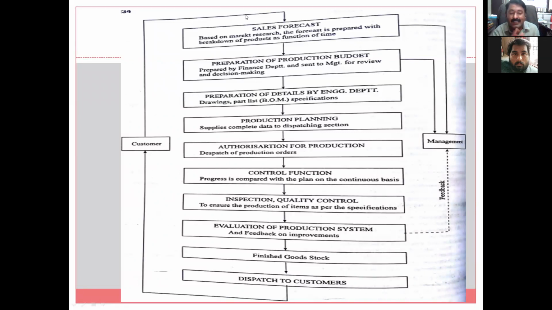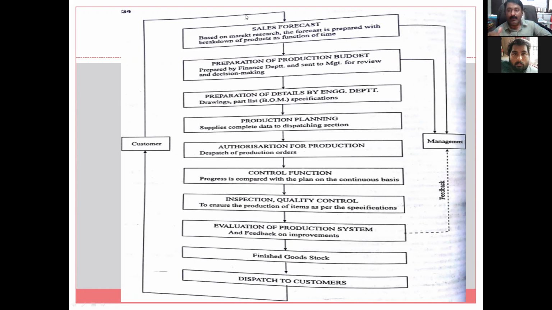Therefore, friends, the inspection and quality at intermediate stages, not only at final, is required in order to overcome the losses. We should ensure that there is no rejection, because until and unless rejection is lesser, one cannot achieve the target. So this is, I can say, related to inspection and quality control. And next is evaluation of production system based on the last two types: control function and inspection quality control.